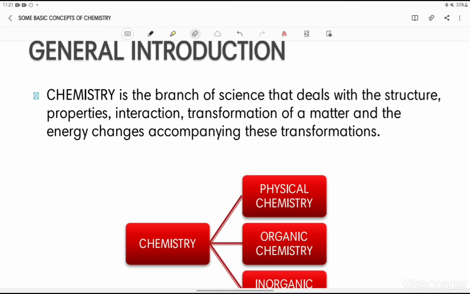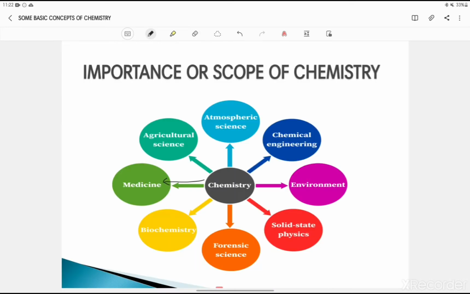First of all, chemistry has helped us to create several life-saving drugs. Even the vaccines which have now been created and prepared by scientists are somewhat linked with chemistry and biochemistry. Two drugs, cisplatin and taxol, are used for the treatment of cancer. Then we have another drug, azithromycin, which is very effective for AIDS victims. All these are made up of chemistry. Then we have the polymer industry, atmospheric science, chemical engineering, environment, solid state physics, forensic science. So basically chemistry is everywhere.